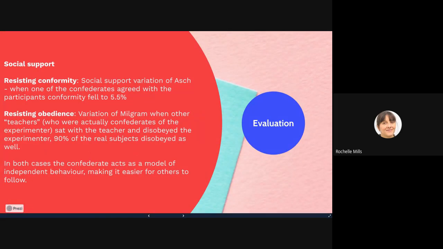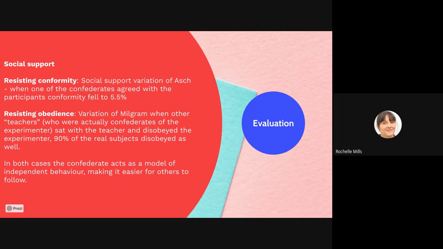So within social support, there's two different things that we need to look at. We need to look at why social support leads individuals to resist conformity and why social support leads individuals to resist obedience. So with regards to resisting conformity, we're going to look at a variation of Asch.